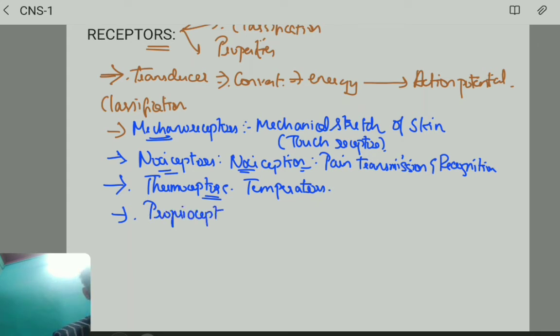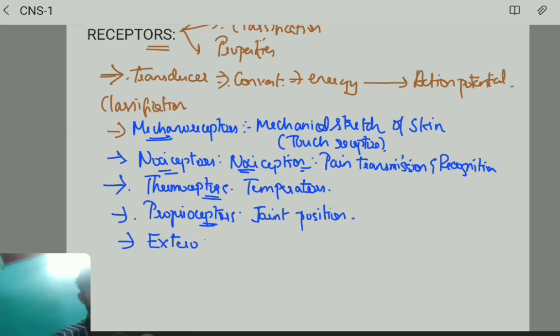Okay. Next is proprioceptors. What are those? It tells us where the joint is. Joint position receptors. Next very important thing, exteroreceptors.